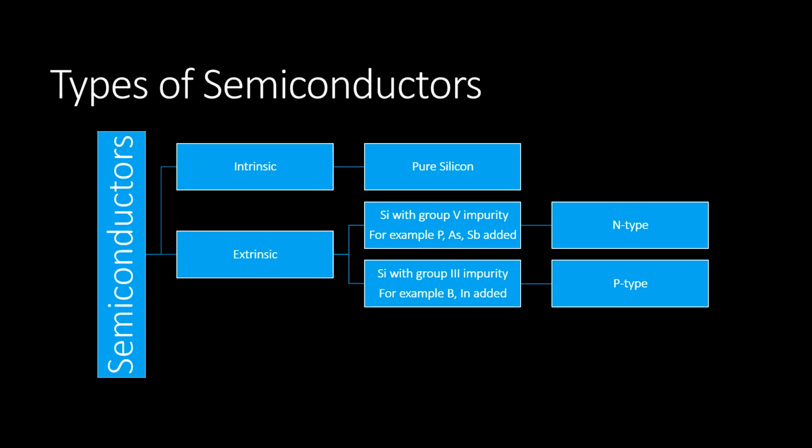This deficiency of an electron creates an extra hole in the material. In this case, the hole is a free carrier, and the semiconductor is said to be a p-type material.